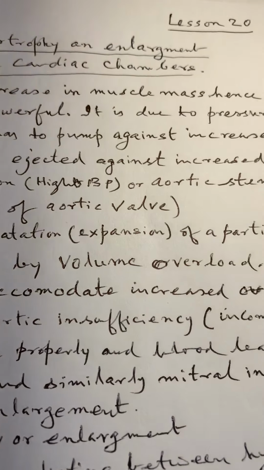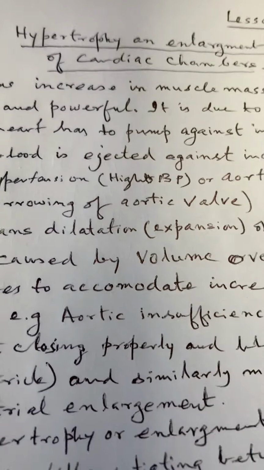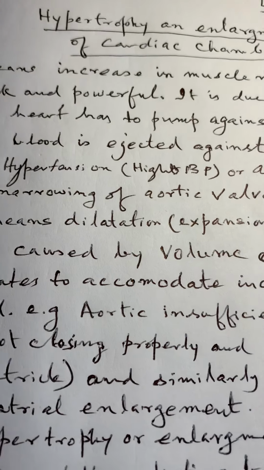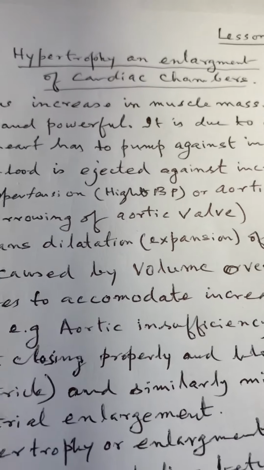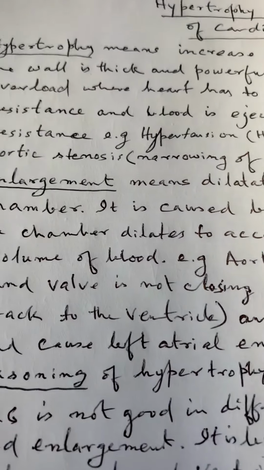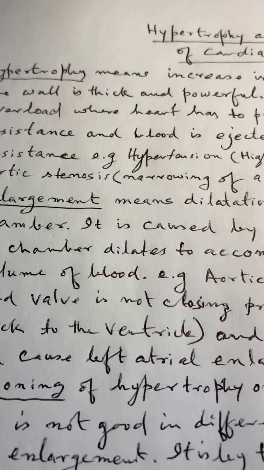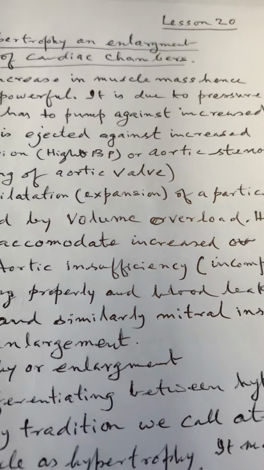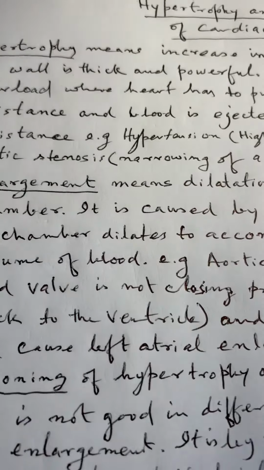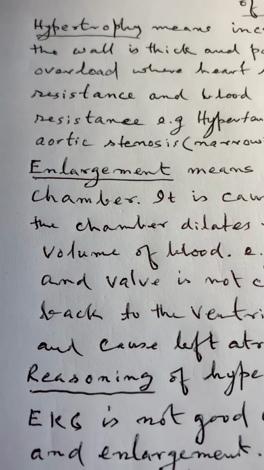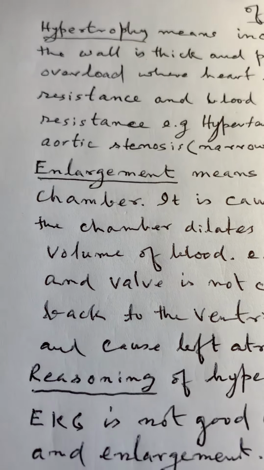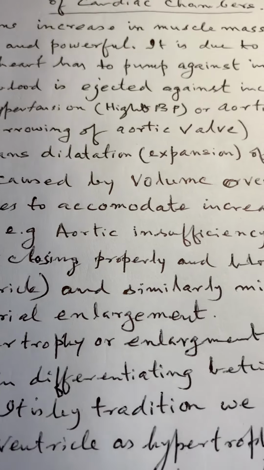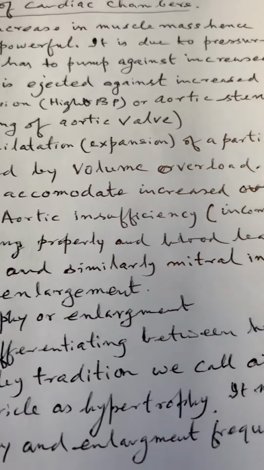This is our lesson 20. Here we will discuss the hypertrophy versus enlargement of the cardiac chamber. Now, hypertrophy means increase in the muscle mass. Hence, the wall, when it is hypertrophied, is thick and powerful. It is due to the pressure overload,